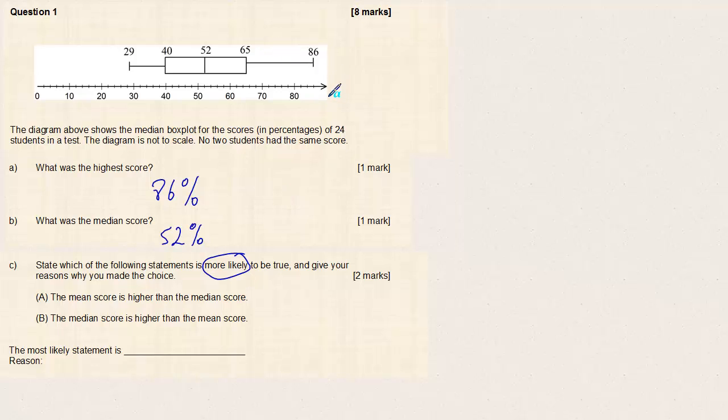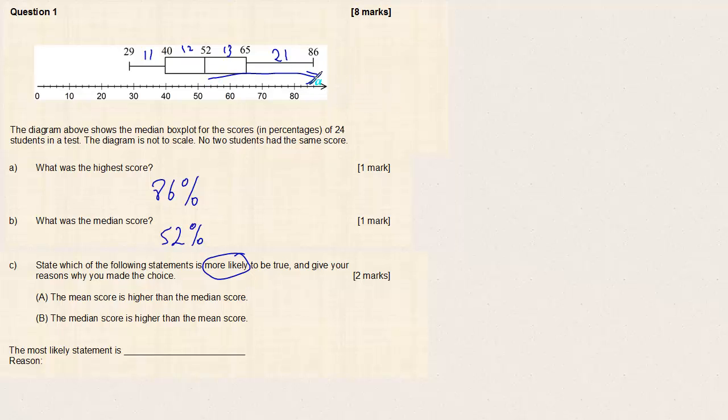Look at the box plot. Look at how long this tail is. 65 going up to 86 means that it's 21 units long. 29 to 40 means that this is 11. 52 to 65 is 13, and this one is 12. So we can see that it's longer from the median outwards.